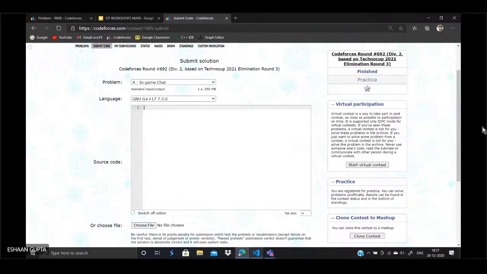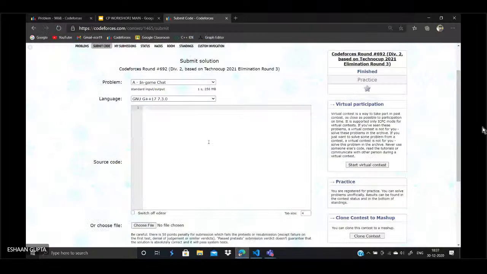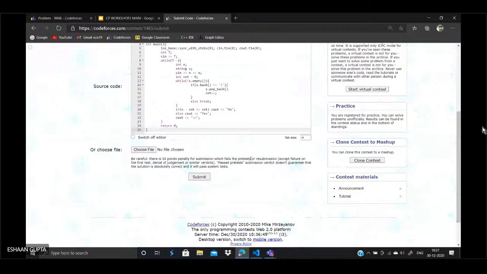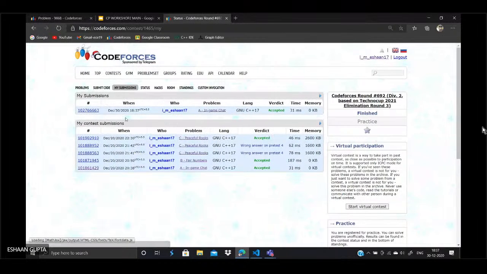Now, once I press the submit button, I go to the status of my code. When I refresh it, I get a verdict, accepted. My code has passed all the test cases and it has been accepted. Now, you can get several other verdicts as well. Like I got a wrong answer on this particular question. You can get time limit exceeded, memory limit exceeded, and many other types of verdicts like runtime error. So I'll go to the status tab to show you some examples. So this is the status tab.